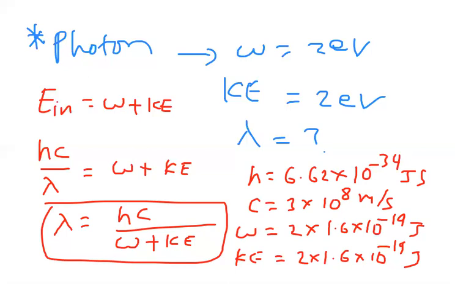If you substitute all these things here, you will get the value of lambda. We will get the answer in what units? Meters. So this is one way of solving the problem. But sir, calculations are becoming tough, substituting H value, C value and all these values. Is there any other method? Yes, we can solve it in another method also. Let us observe that one.